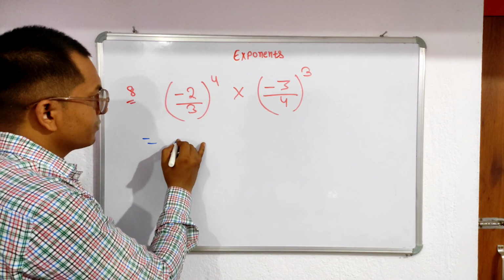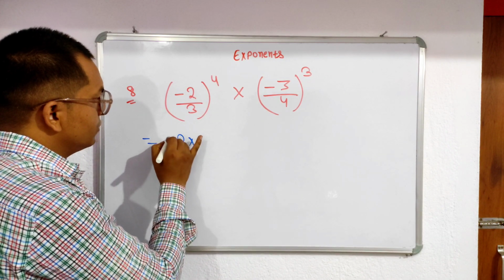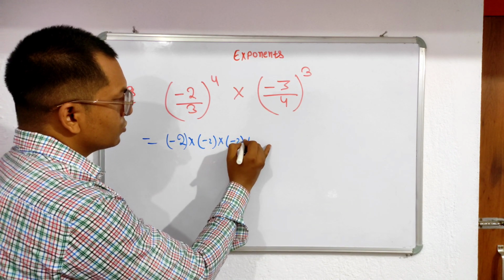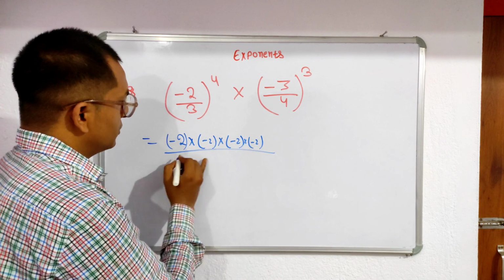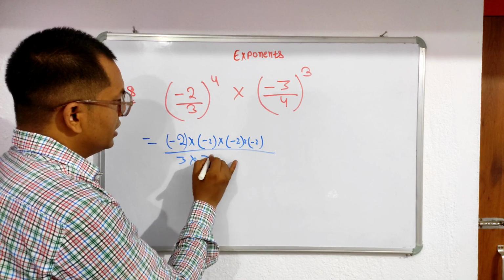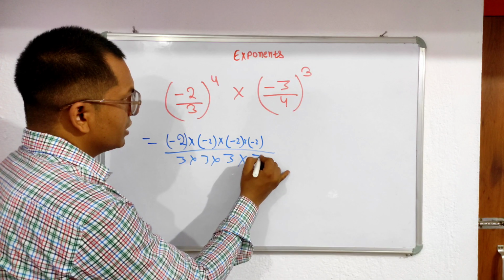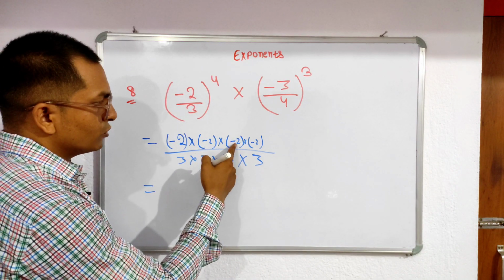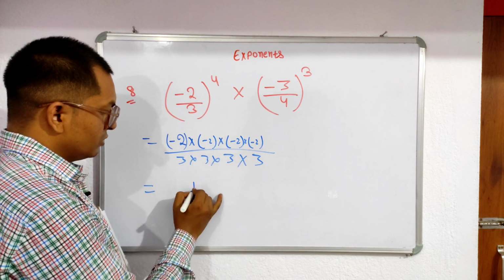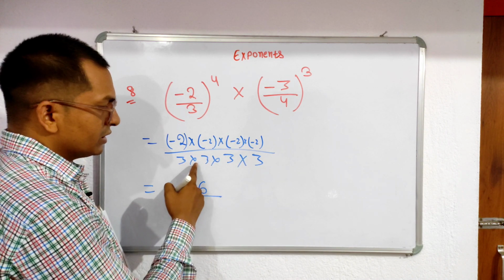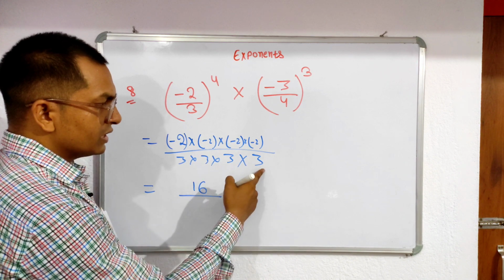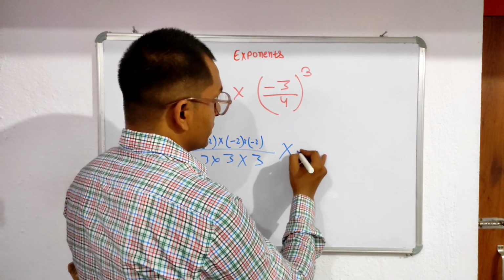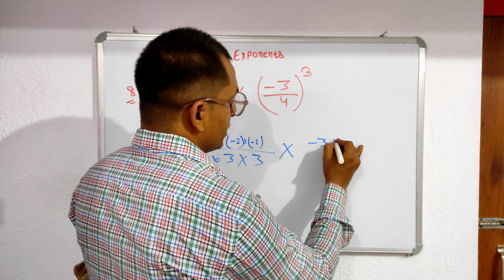So here what do we write? First we write this one, but no need to write this also. You just simply solve. Here 3 into 3 into 3 into 3. So 2 into 2 is 4, 4 twos are 8, 8 twos are 16. Then 3 threes are 9, 9 threes are 27, 27 threes are 81.